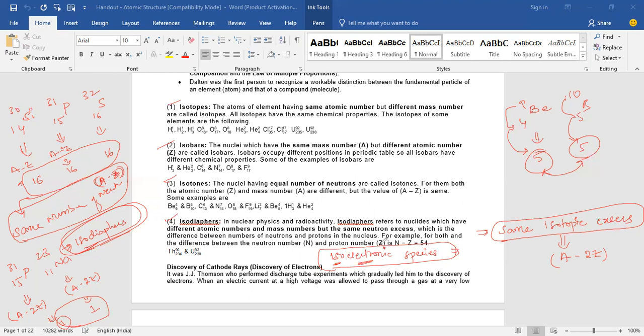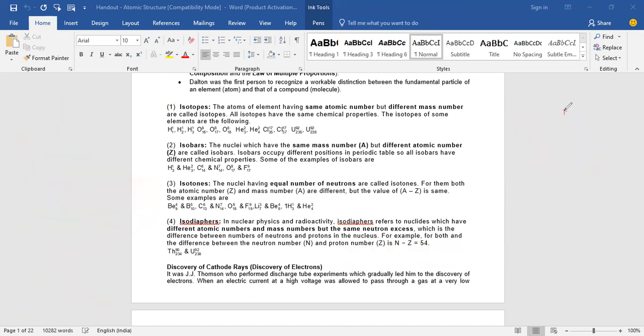Whichever elements or species have the same number of electrons are called isoelectronic species. So neon 10, fluorine -1 9, oxygen -2 8, sodium 11 +1. Calculate how many electrons are there in each. All will have 10 electrons only, right? Species having the same number of electrons are isoelectronic species.